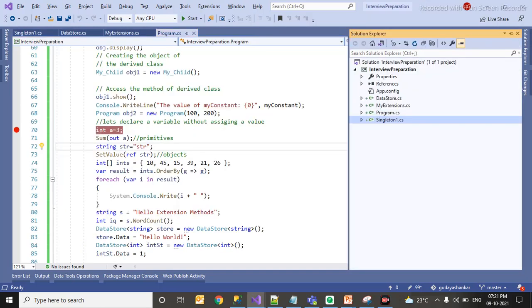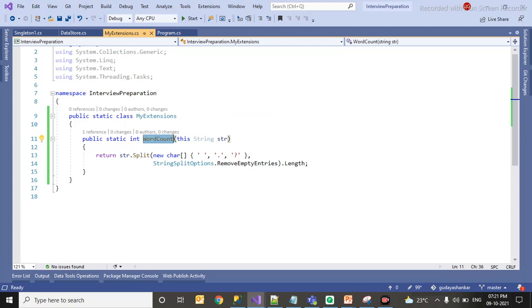Okay, so what I have done is I have created a class with the name MyExtension. This class is a static class, so you don't have to create an object of it. That is the major behavior of how you are going to create an extension method.